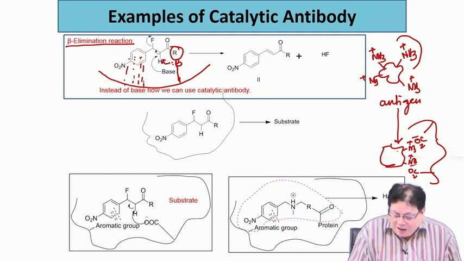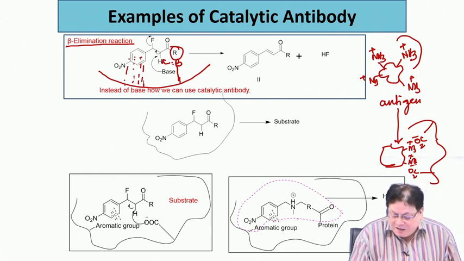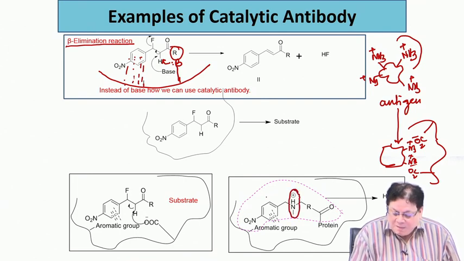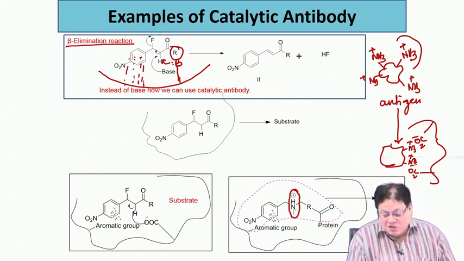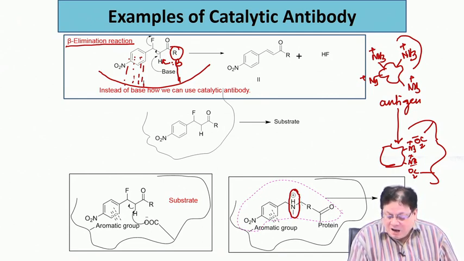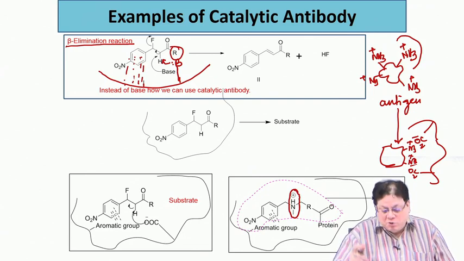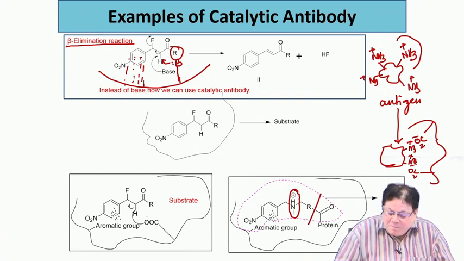If I have a hapten like this, as written here, where I put an NHMe plus, that means the hapten has a plus charge somewhere in the middle where the hydrogen was attached. I keep this aromatic ring intact, other things more or less intact, only I have to attach the large carrier protein. So up to this point is your hapten, and then you attach it to the protein.